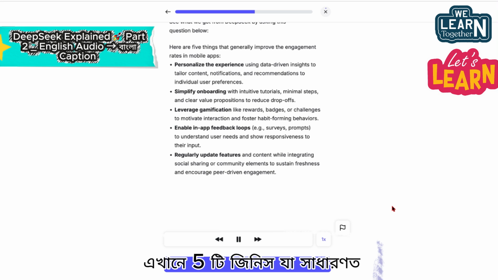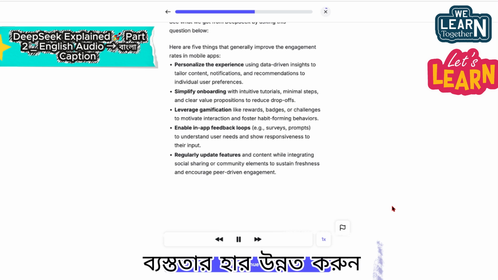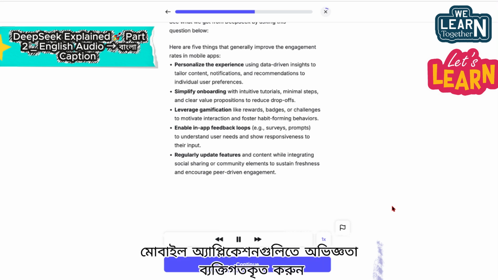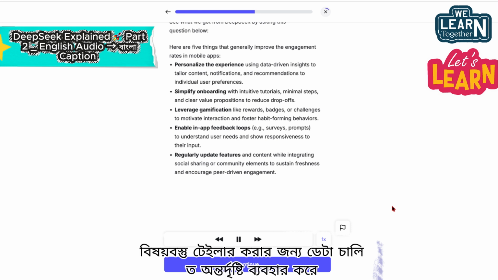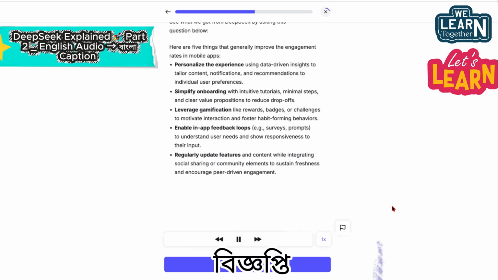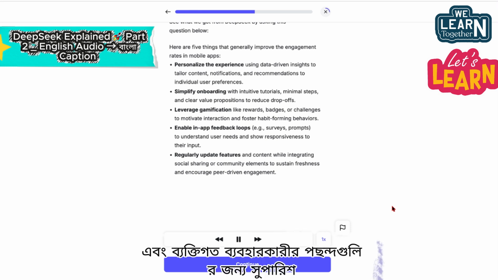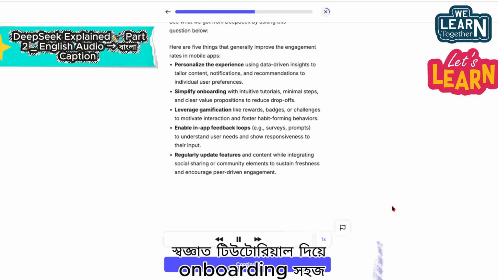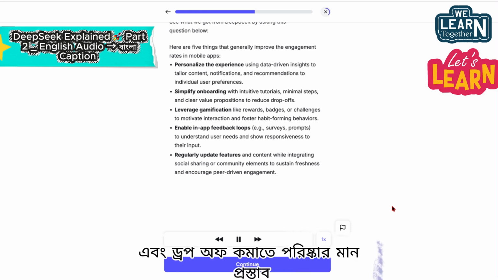Here are 5 things that generally improve the engagement rates in mobile apps. Personalize the experience, using data-driven insights to tailor content, notifications, and recommendations to individual user preferences. Simplify onboarding with intuitive tutorials, minimal steps, and clear value propositions to reduce drop-offs.